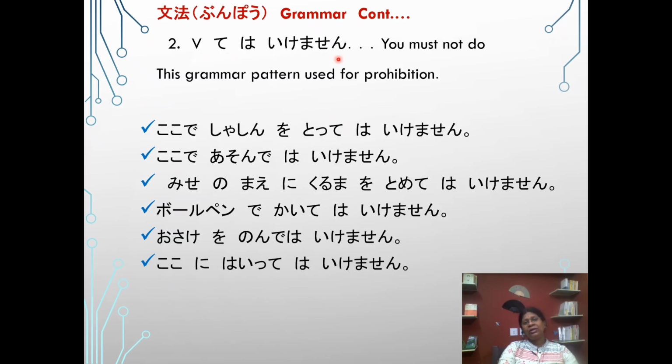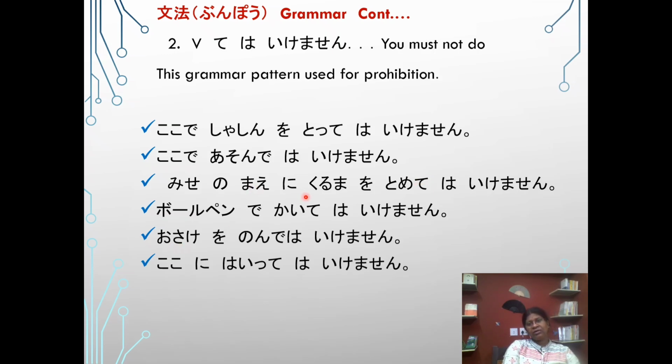Verb te wa ikemasen. You must not do. This grammar pattern is used for prohibition. Here we learn how to make a sentence in prohibition form. Meaning is you must not do. Please look at the sentence. Koko de shashin o totte wa ikemasen. You must not take a photograph here. Koko de asonde wa ikemasen. You must not play here.